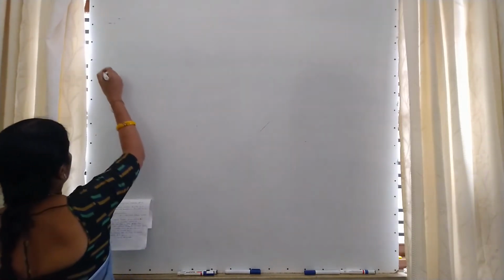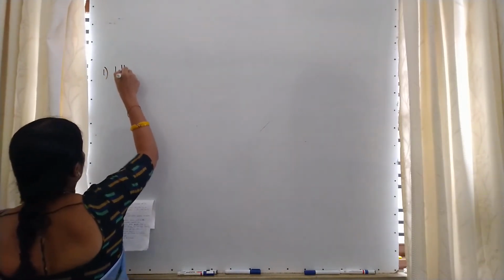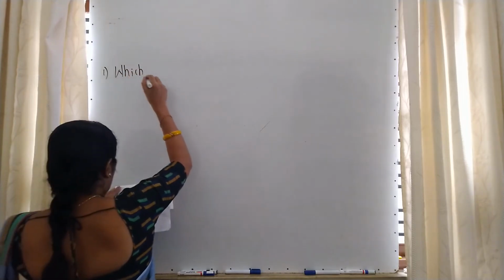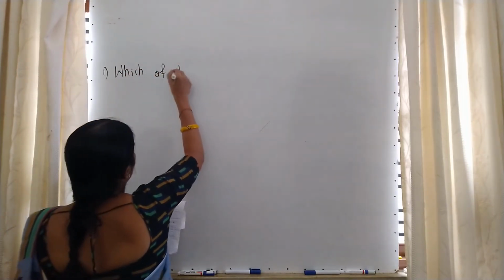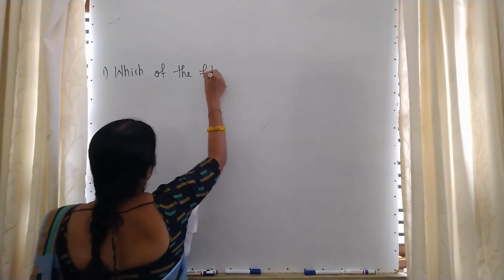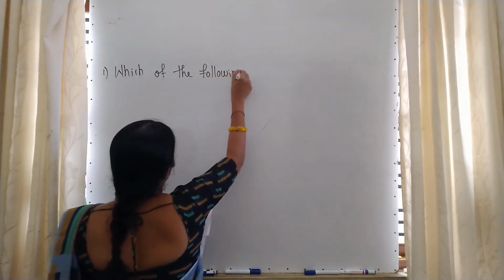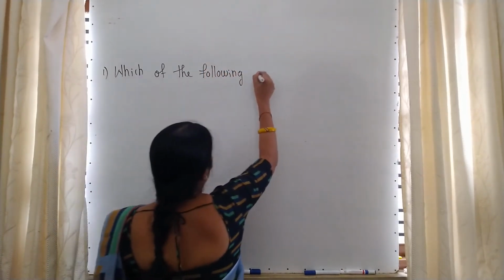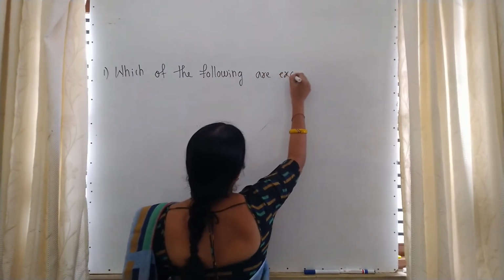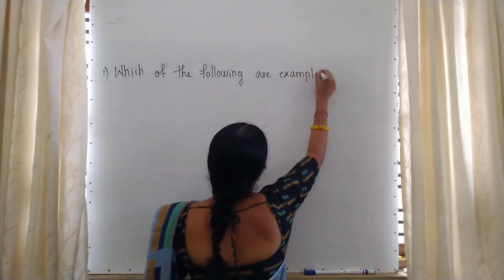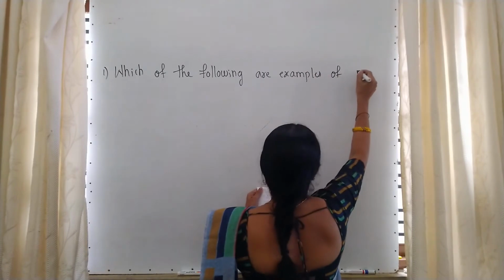First one. Which of the following are examples of the null set?